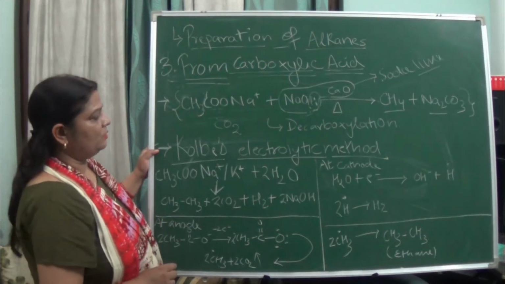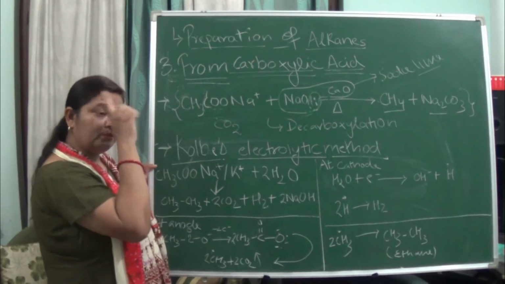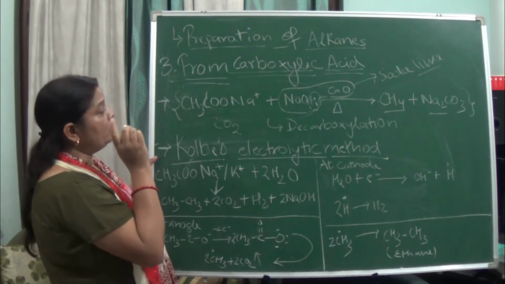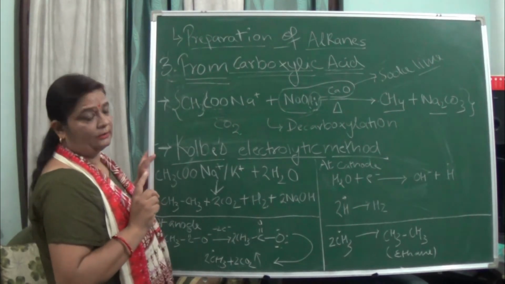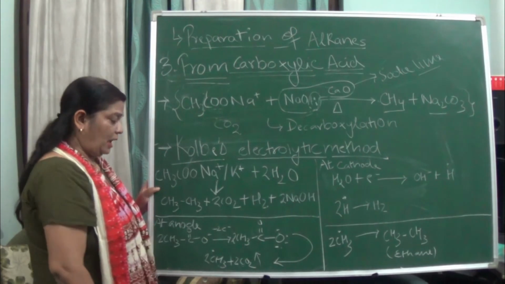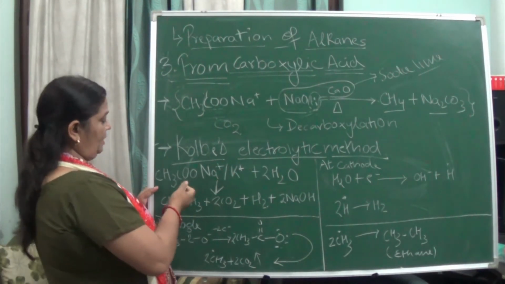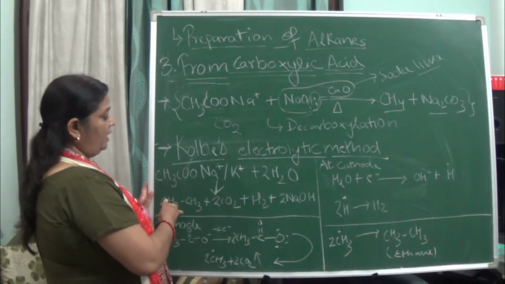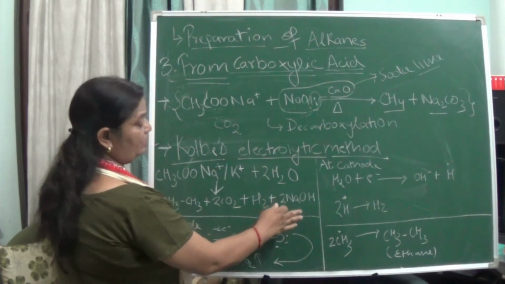Now Kolbe's electrolytic method, okay. In the decarboxylation reaction we used the sodium salt, but here we can use the sodium or potassium salt of carboxylic acid, and we will be adding water to it, okay. So the reaction takes place and you can see over here we have taken two molecules, so it becomes ethane and carbon dioxide and hydrogen plus sodium hydroxide.